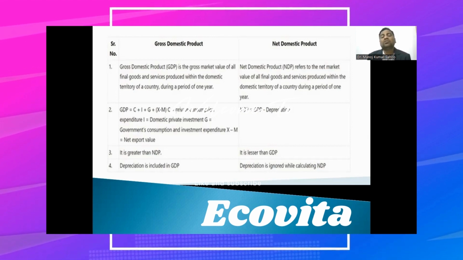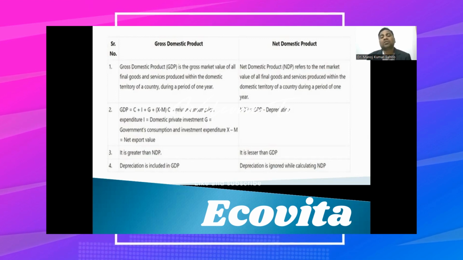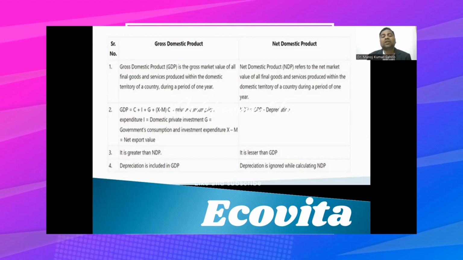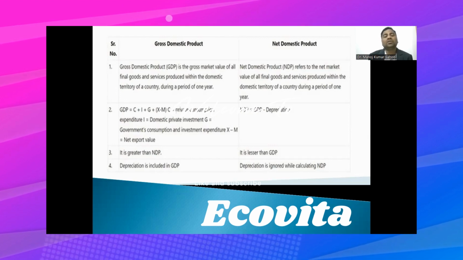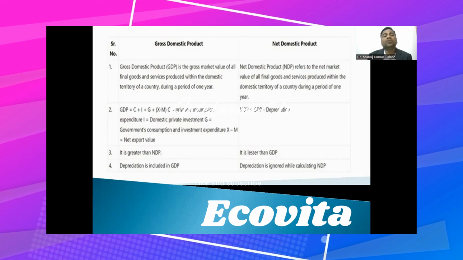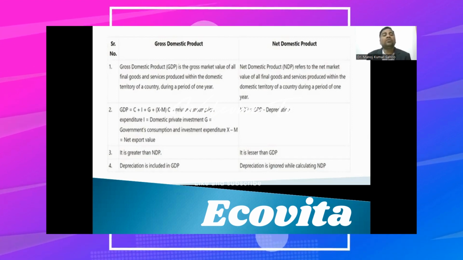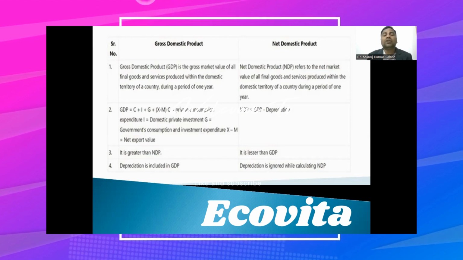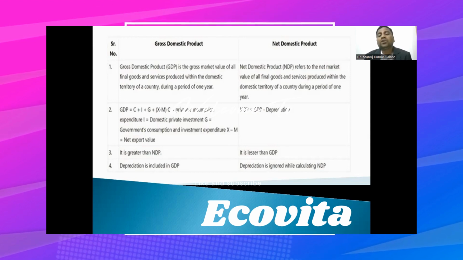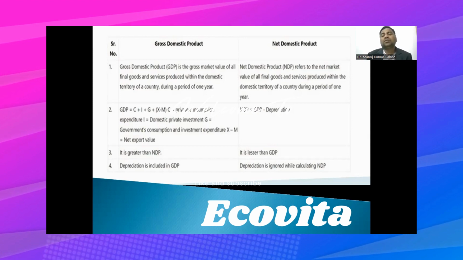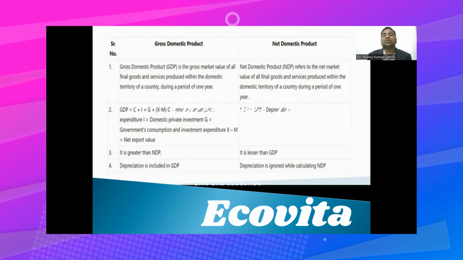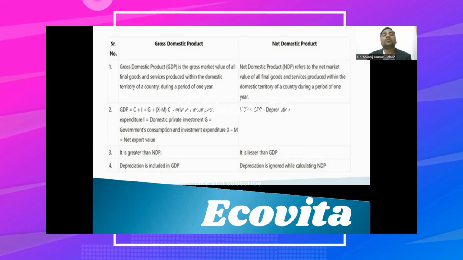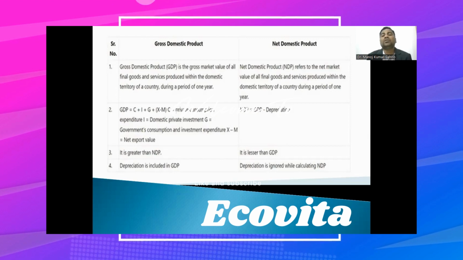सो ग्रॉस जो चीज होता है वो हमेशा बड़ा चीज होता है, ब्रॉड कॉन्सेप्ट होता है. एनडीपी इज ए नैरो कॉन्सेप्ट होता है, एंड जीडीपी वैल्यू इज मोर देन द एनडीपी वैल्यू. सो एनडीपी is a smaller value and GDP is a greater value. Coming to the fourth point, depreciation is included in the calculation of GDP, whereas in calculation of NDP, depreciation is subtracted or deducted. So this is all about the difference between GDP, gross domestic product, and net domestic product.